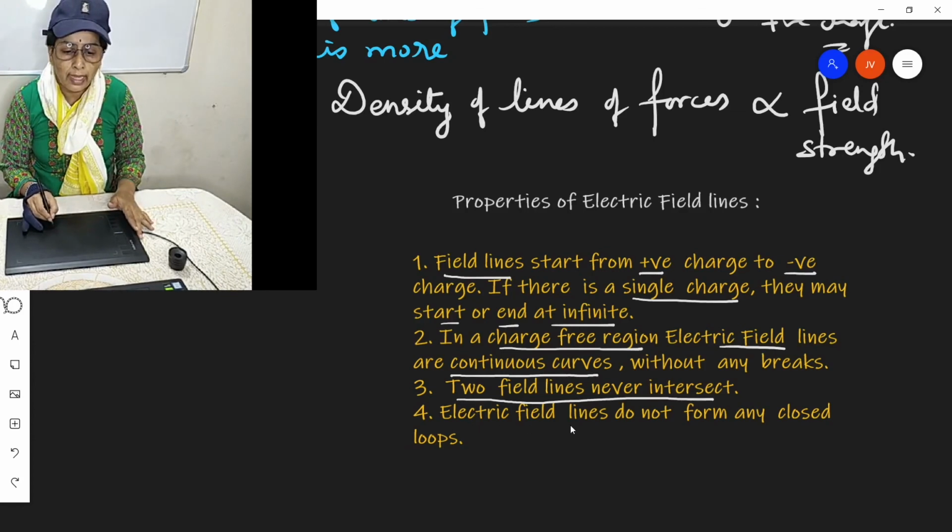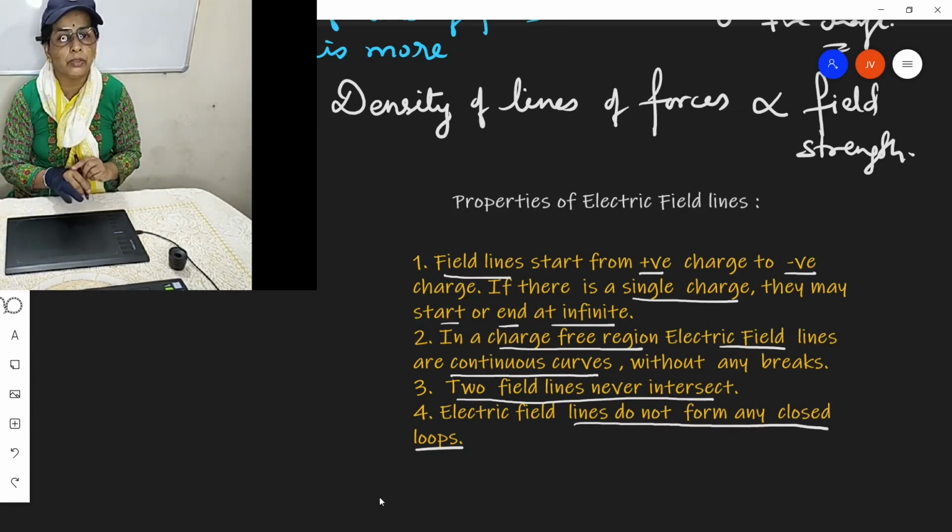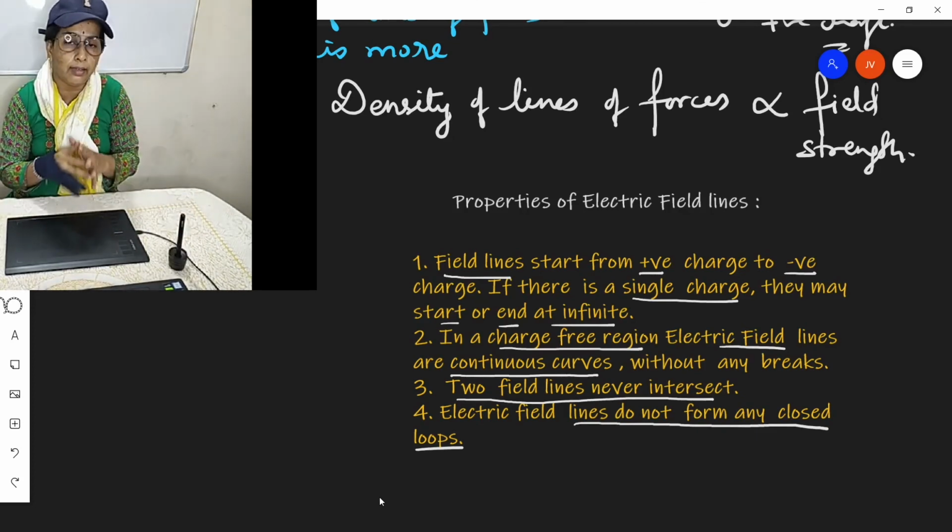Last point, electric field lines do not form any closed loops. So the electric field lines are curves, but they are not closed curves. They are not closed loops.